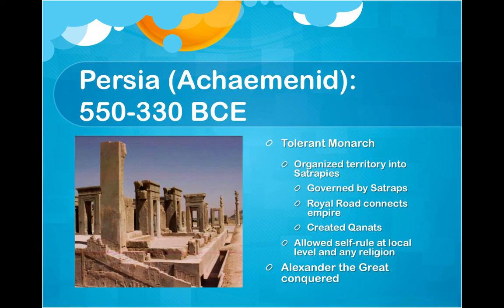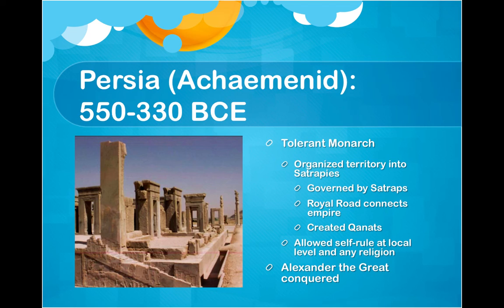The huge thing with this empire is it will be the basis for any other major empire in the Western world and in the Middle East, in that if you want to be a successful empire, you have to be tolerant of the people you conquer. And the Persians are great at practicing this. They do this by organizing the territory into satrapies, which you can think of like states in the U.S., and then they have a satrap run that government of that large area. And so what we have here is a governor that controls everything, but only at that level.